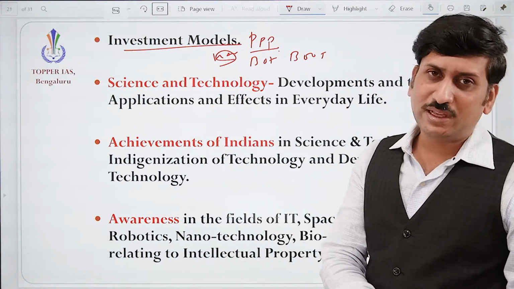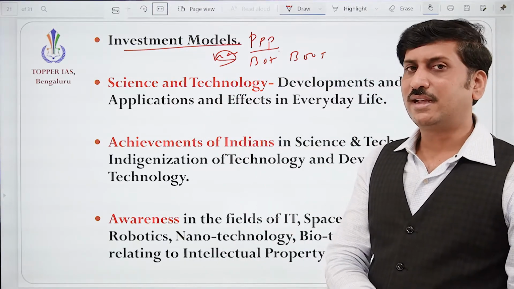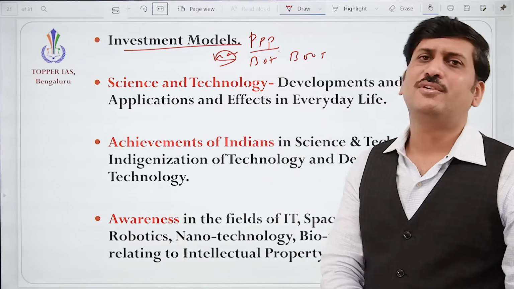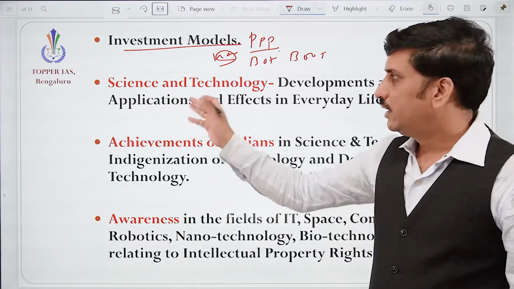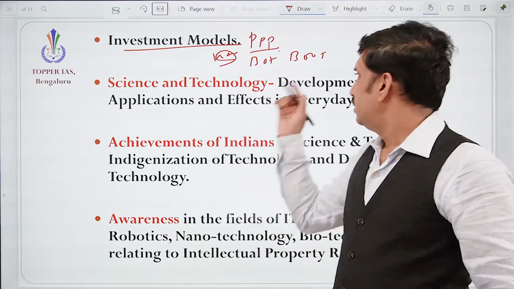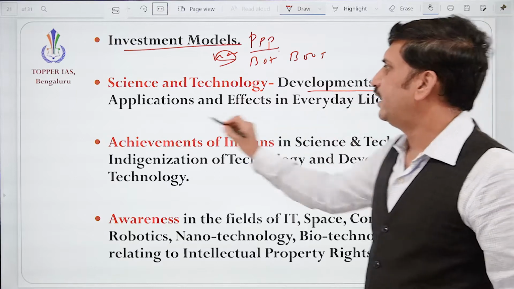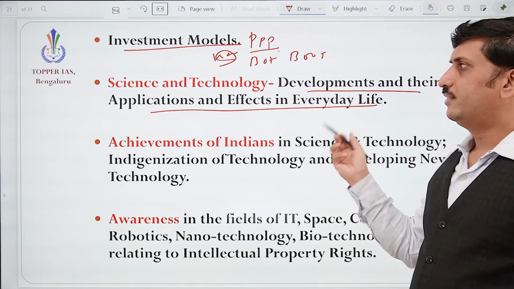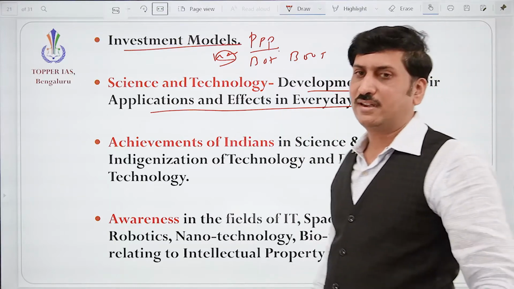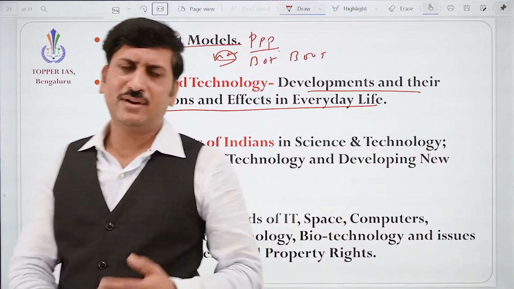So no need to explain that science and technology is important. Yes, it's essential and it is part and parcel of our life. So it is important to understand this subject from that angle. Development and their applications and effects in everyday life. Yes, they're talking about the same thing. Whether it's good effect or bad effect, both are there.